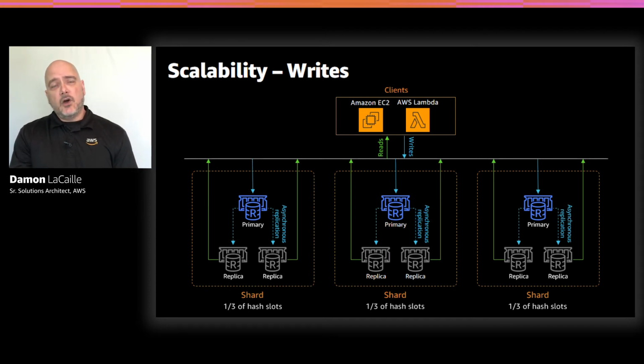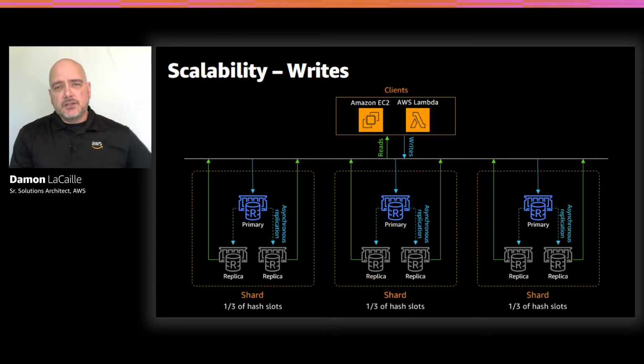The cluster stays online while you're doing this, and it continues to serve requests while we redistribute the data onto the new shards. And when the new shard comes online, the operation is complete, and the clients are automatically talking to the new shards. So what we do is we update the Redis topology map so that the clients understand what new IP addresses and where the hash slots are, and all that. So remember, when you want to scale write capacity, you should consider adding shards instead of replicas.